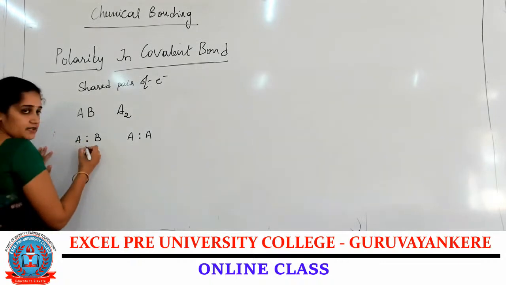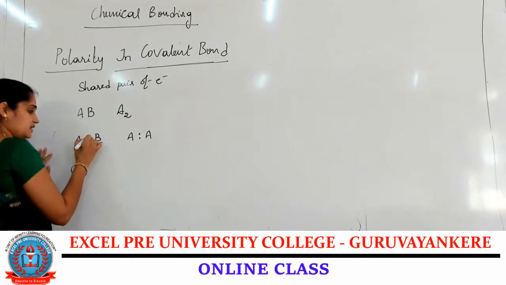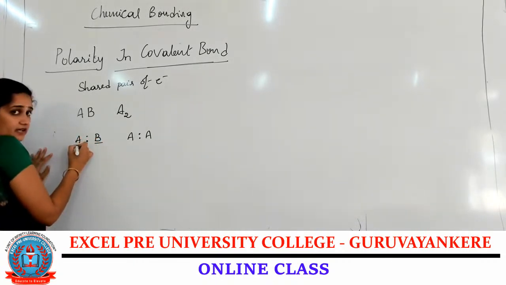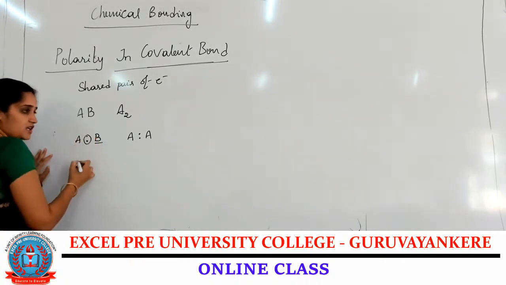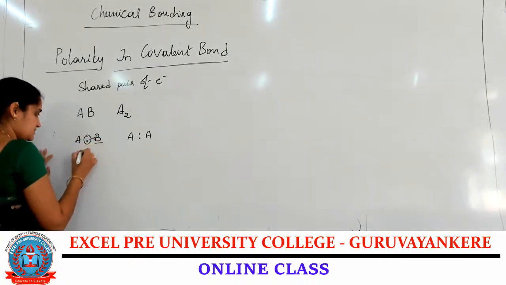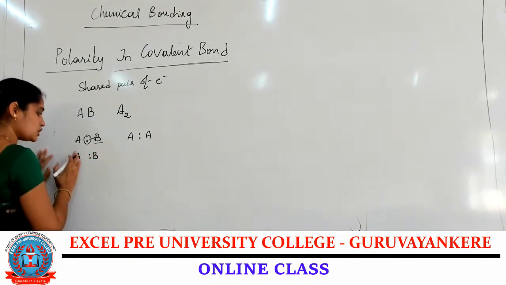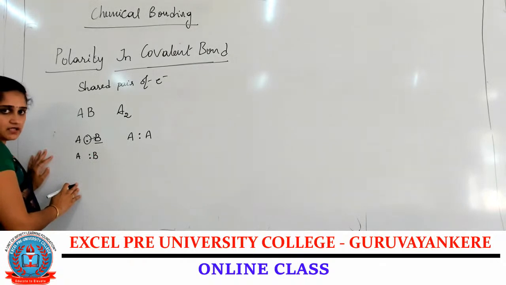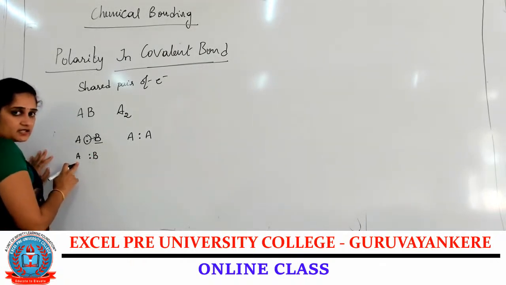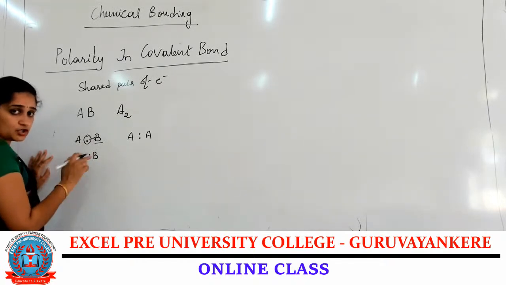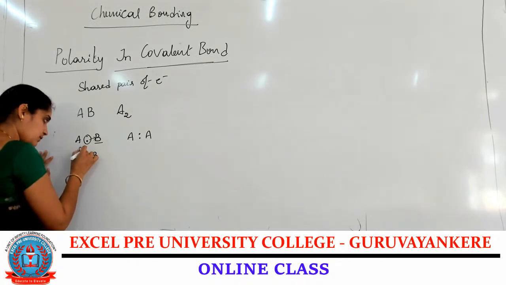Now consider the B atom is more electronegative than the A atom, so the shared electron pair is attracted towards B. Now the A atom has lost its electron, not completely, so it gets a partial positive charge.